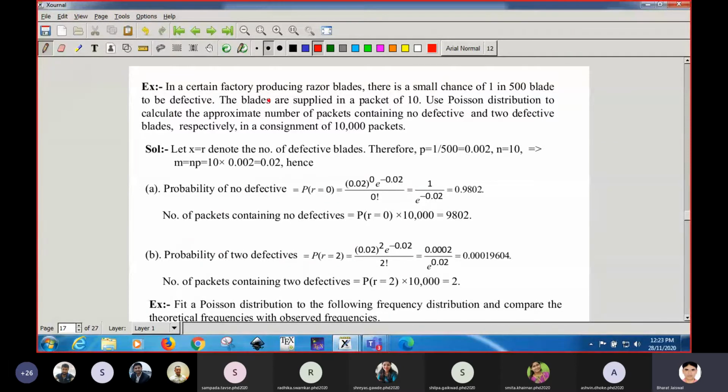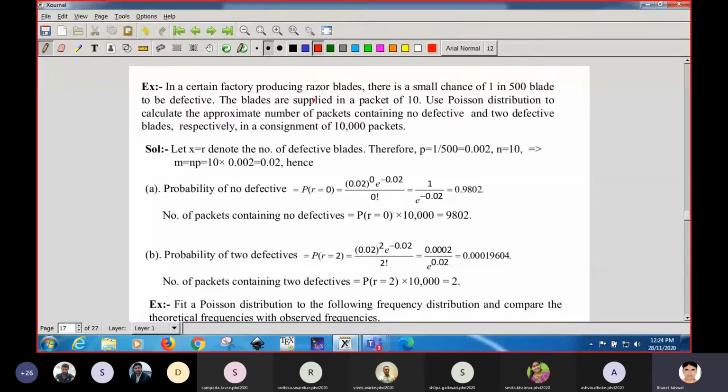In a certain factory producing razor blades, there is a small chance of 1 in 500 blades to be defective. So out of 500 blades, there is a possibility of one defective blade, so the probability is very small.